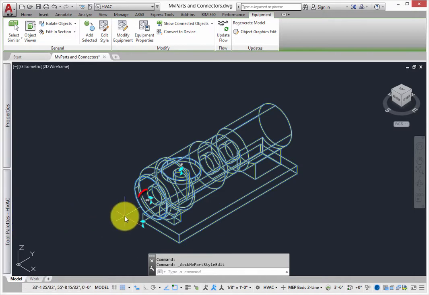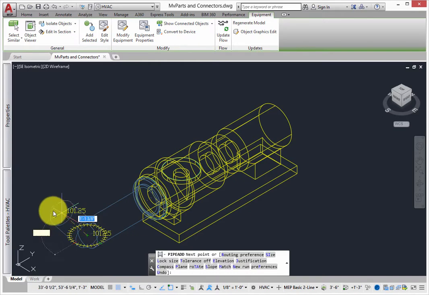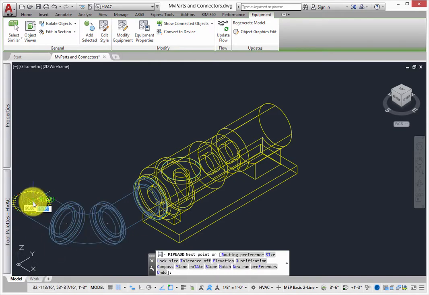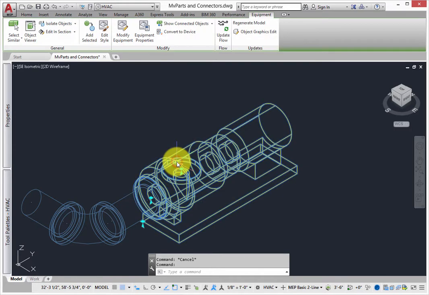As you select the pump, note the location of the plus sign grip. This represents the connection to the part. This connection allows you to create pipe from this connection. Grips do more than just allow you to add pipe. They also control the location of the object.